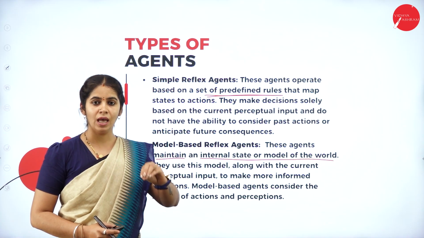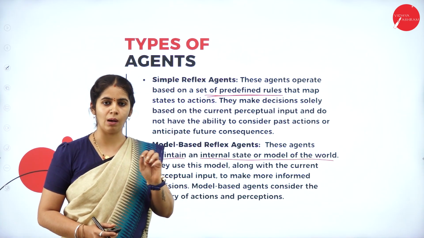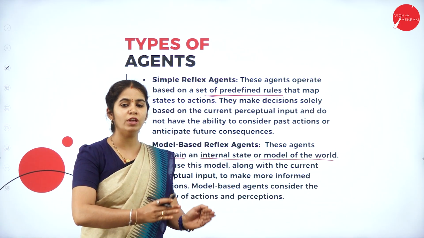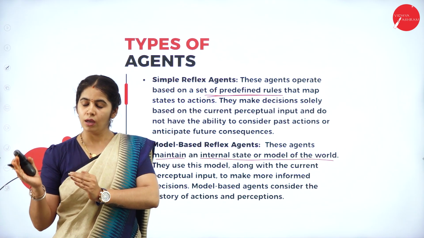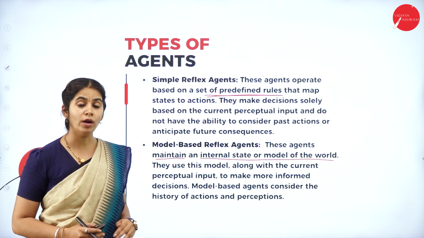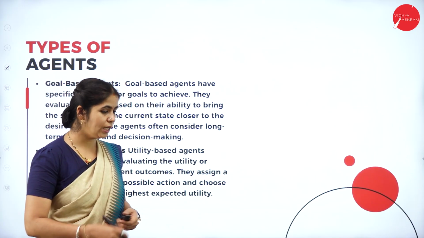In the model based agent, it observes what is happening in the current scenario, compares the same situation with the previous history, then it will take the action. So this is called a model based reflex agent. We'll discuss each model in detail.